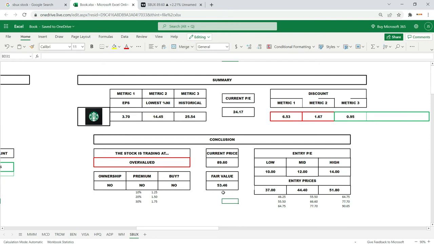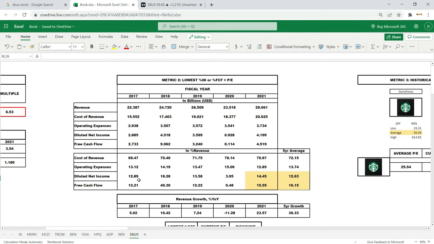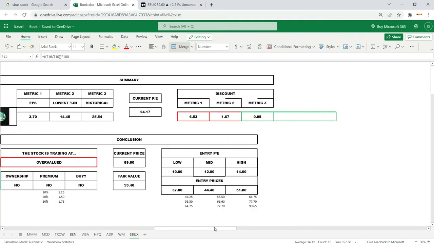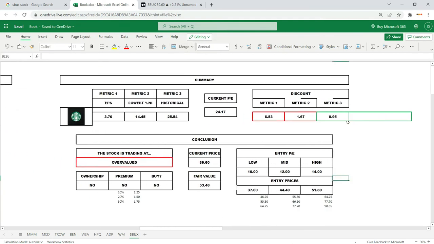Here are my discounted entry PEs, 10, 12, 14. If we look back here, look at these yields. I think 10, 12, 14 is very reasonable with a little bit of margin of safety. Just a little bit. And here are the prices for those PEs if we multiply these PEs by the current EPS.